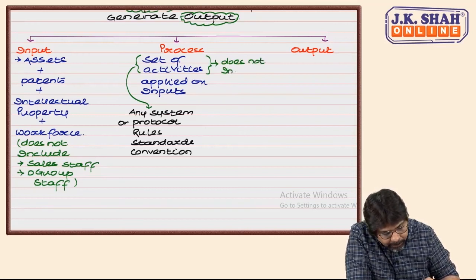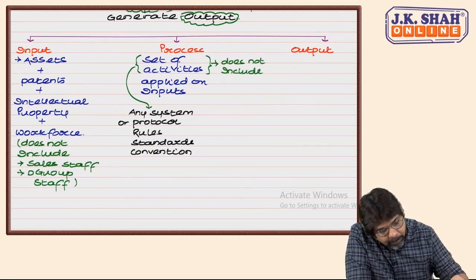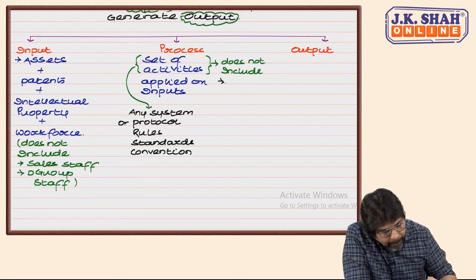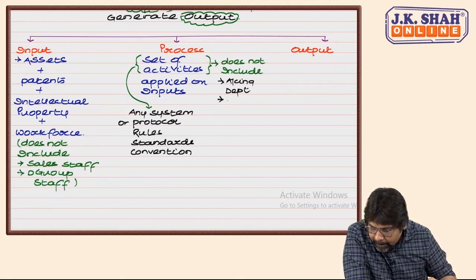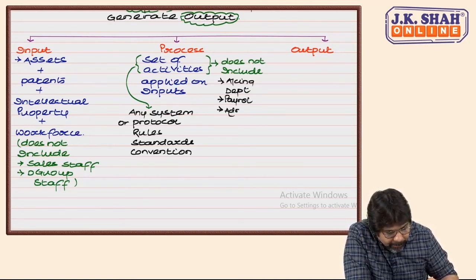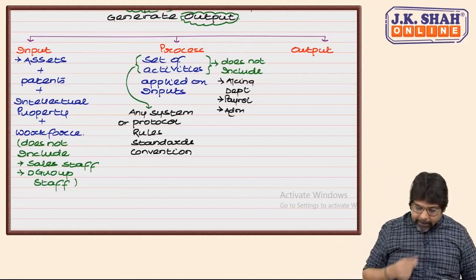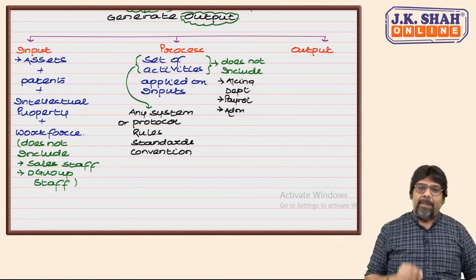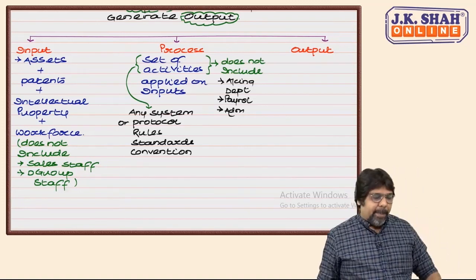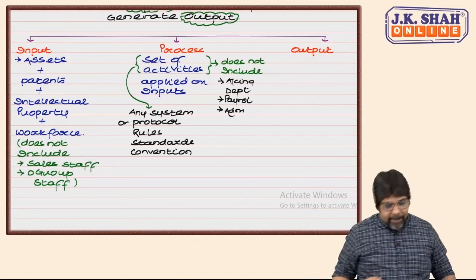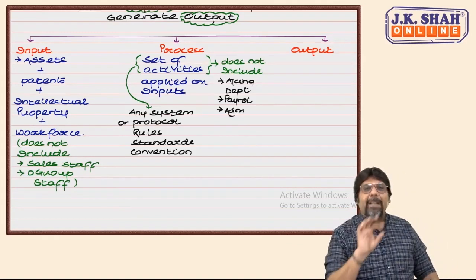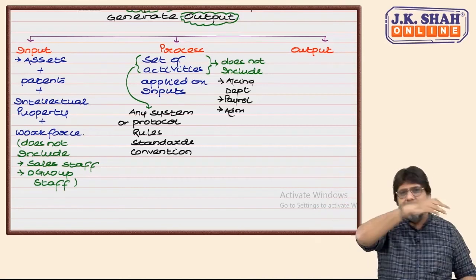does not include accounting department, payroll department, admin. That means they are not directly involved in the production process. Output, or that means ERP, whether I purchase or not purchase, does not make any difference. Payroll method which I carry forward or do not carry forward does not make any difference. Any admin related issues. So suppose there is a fire extinguisher. If I do not purchase it, it will do.